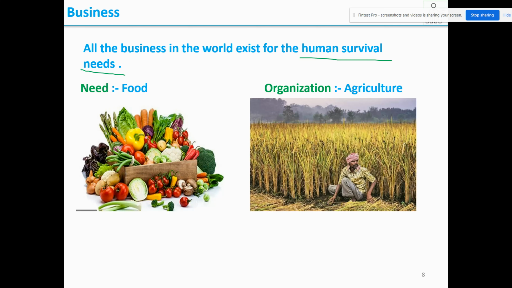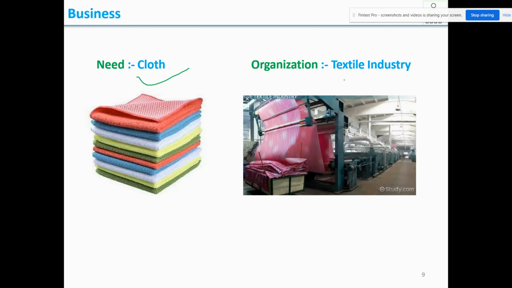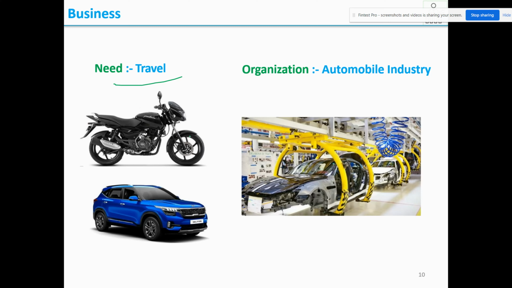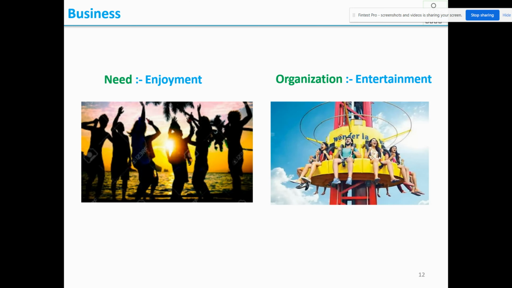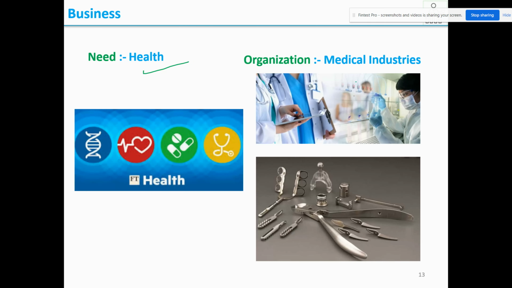The first and foremost thing is that every organization or business exists to satisfy the fundamental needs of human beings in terms of a product or service. We need three times food, so there is an organization called agriculture. We need cloth, there is the textile industry, and we need to travel. We need a bike, we need a car, so there is the automobile industry. The same way, we want to communicate with others, there is the mobile phone industry, and we want to enjoy, there is a wonderland, and we need health, and there is the medical industry.